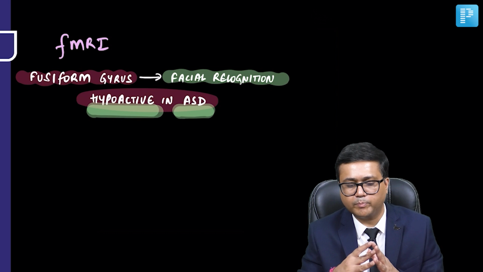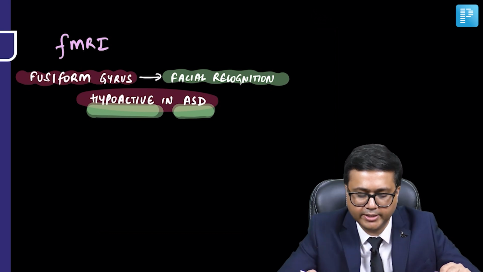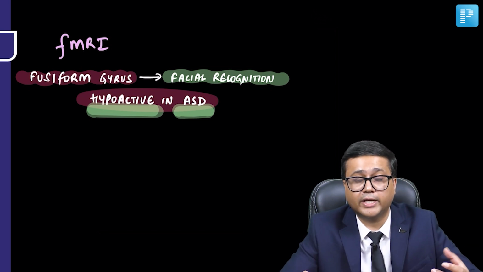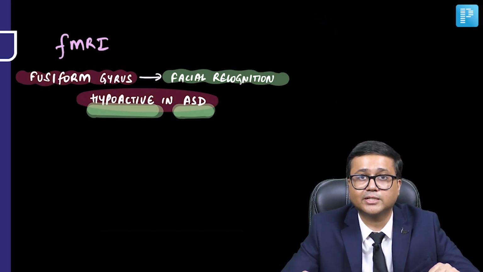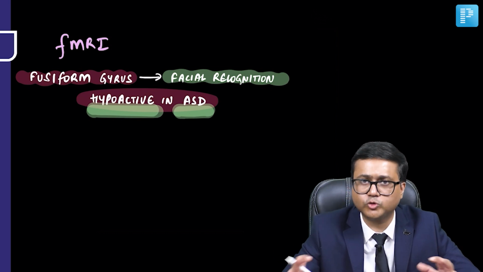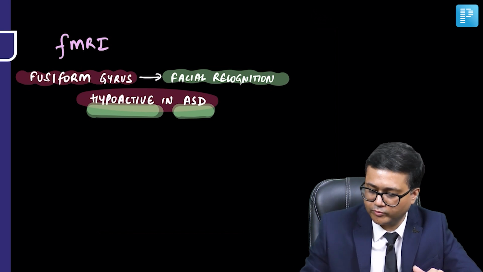So there are some problems in facial recognition, and one of the areas implicated is the fusiform gyrus. This area is also connected with certain other regions such as the limbic system and the amygdala, which are also implicated in some of the features of ASD.